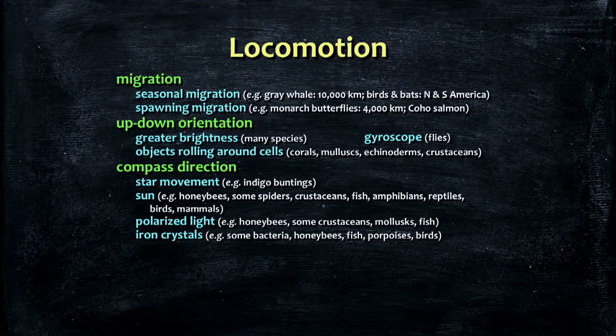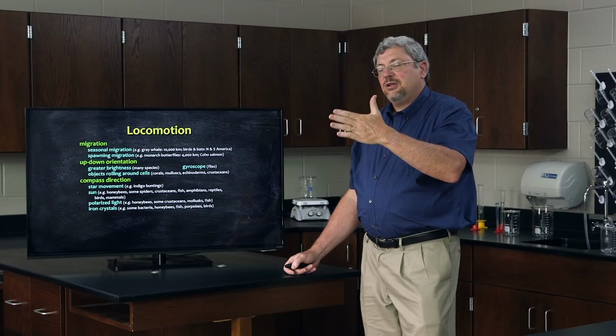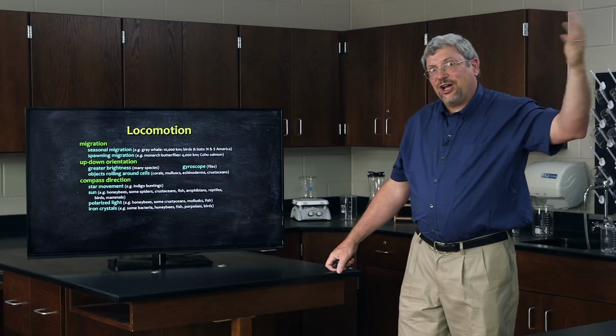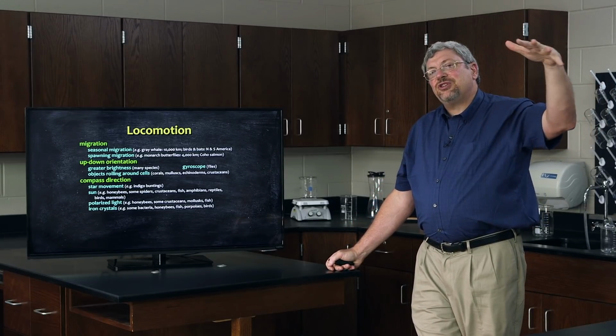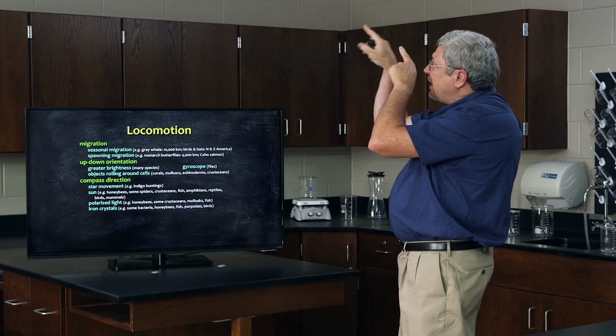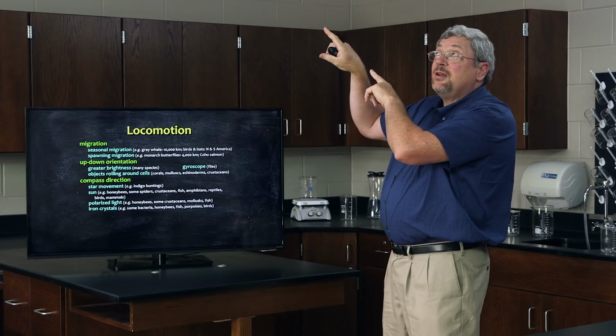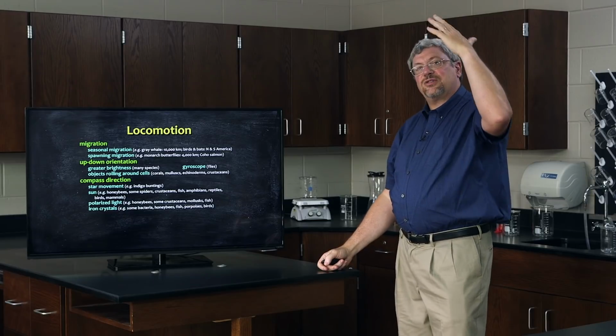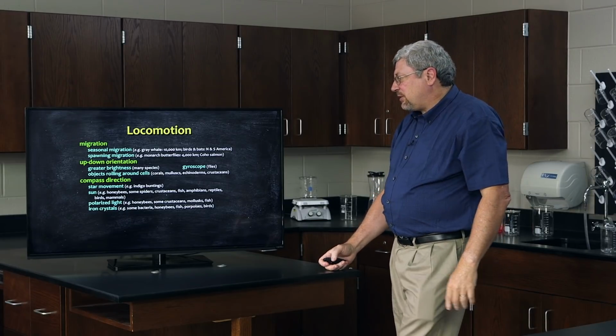Other organisms use some sort of a compass to determine direction. Some organisms migrate to the south, to the north. Well, they got to know which way is south and north. Some of them use the stars, the motion of the stars. Those that fly at night, for example, use the position of stars to determine which way is north. Realizing that the stars at the North Pole don't move, other stars do move. These birds take advantage of the motion of stars through the night to determine which way is north and south.